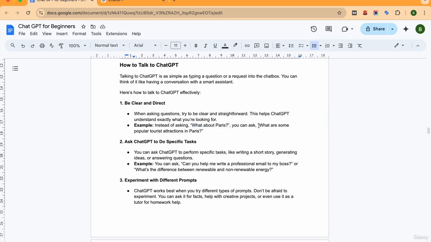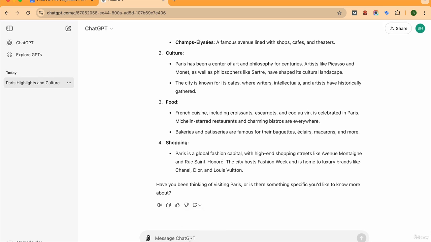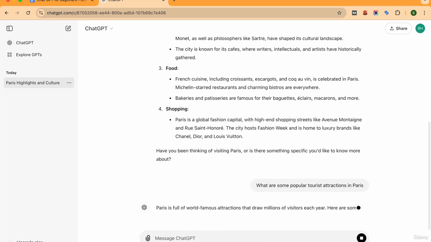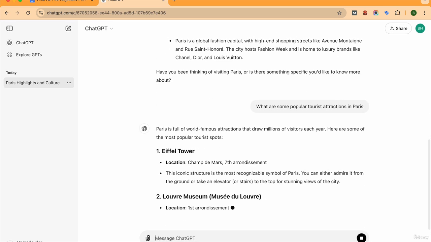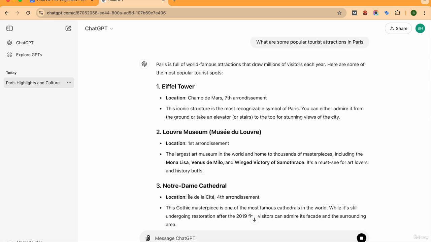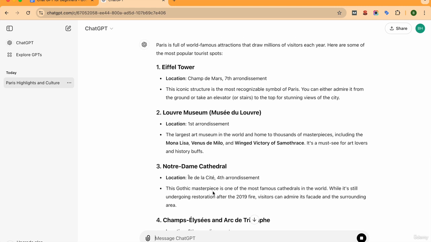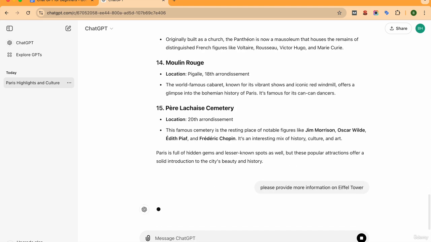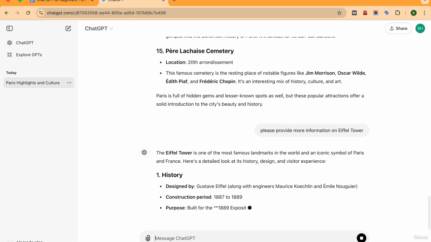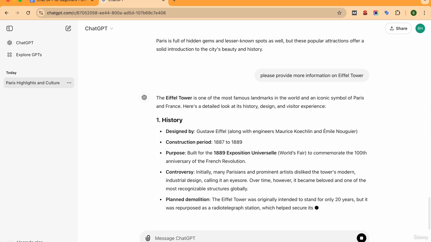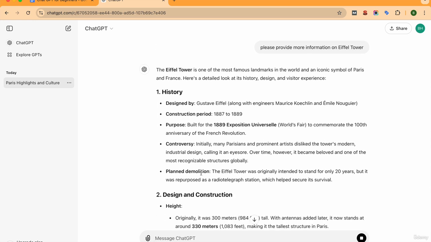So now let's try this one. "What are some popular tourist attractions in Paris?" Now it will only talk about the popular tourist attractions. So when the context is clearer, it will give better answers. For example, if you're looking for more information on the Eiffel Tower, you can copy this and say, "Please provide more information on the Eiffel Tower." Depending on the questions you are asking, you will be getting the responses.